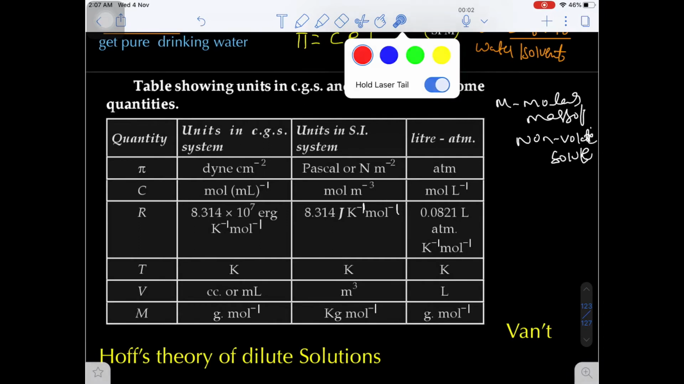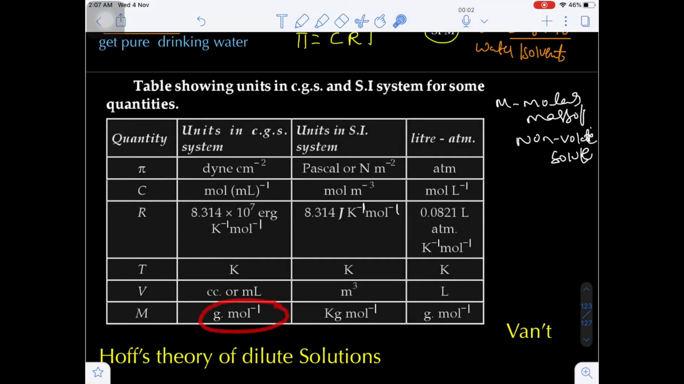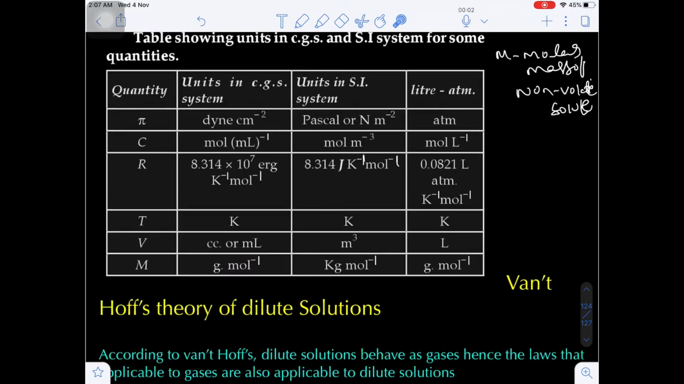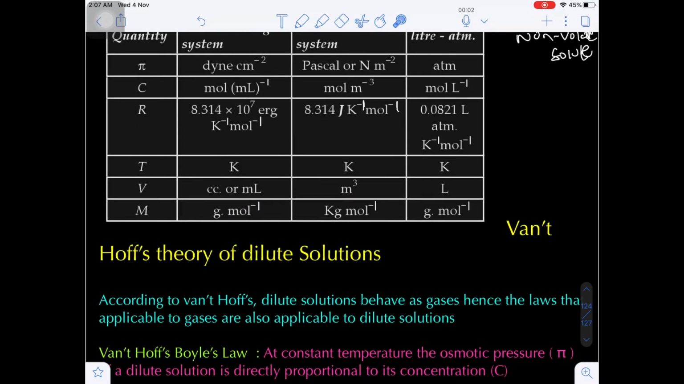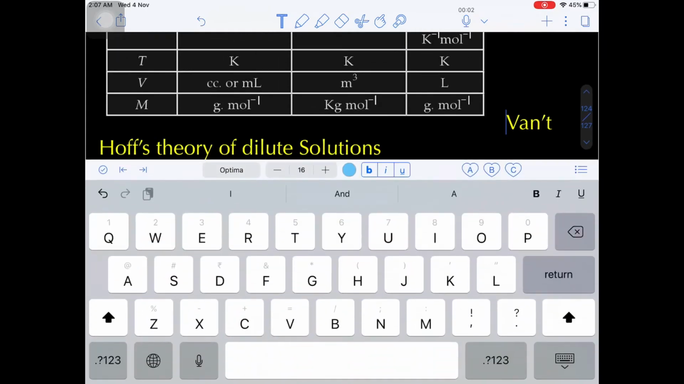Okay. Molar mass of a non-volatile solute. In CGS unit it is gram per mole, in SI unit kg per mole, but the normal unit we are using is gram per mole. Are you getting my point? Gram per mole.